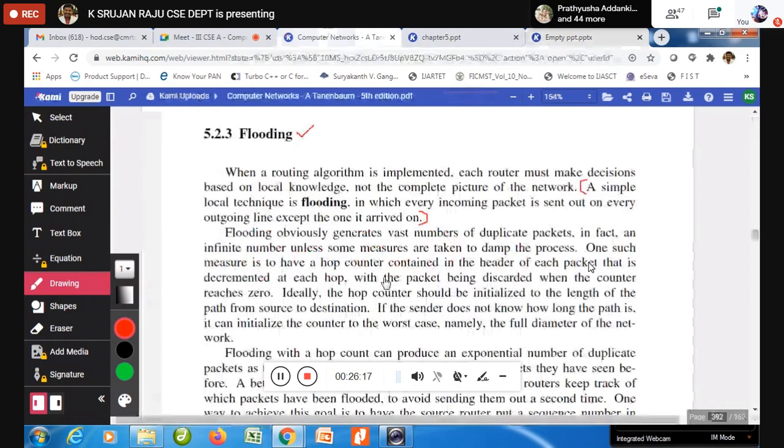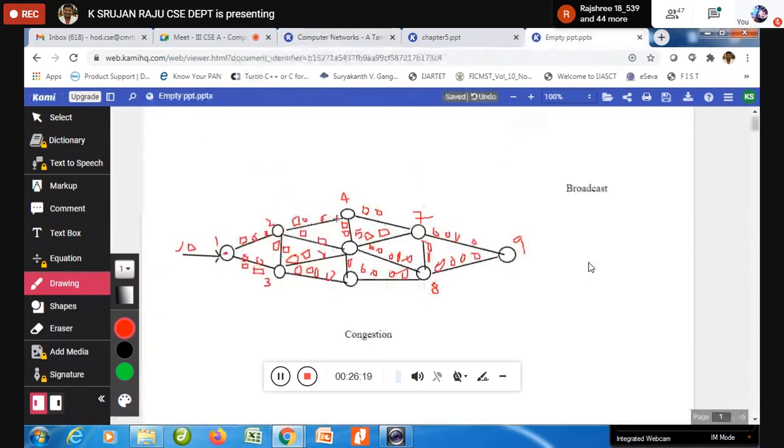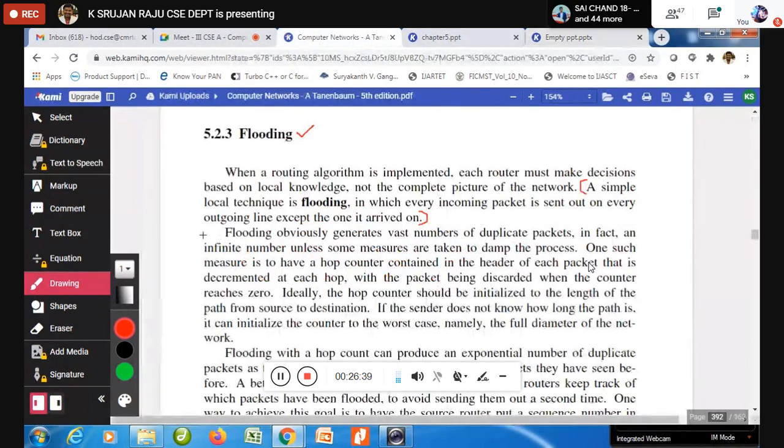But what is going to happen? All these lines I have drawn are known as duplicate packets. When 2 receives it, it duplicates it and sends it to 4, 5 and 3. When 3 receives it from 1, it duplicates it and sends it to 2, 5 and 6. Here you need to understand a very important point.